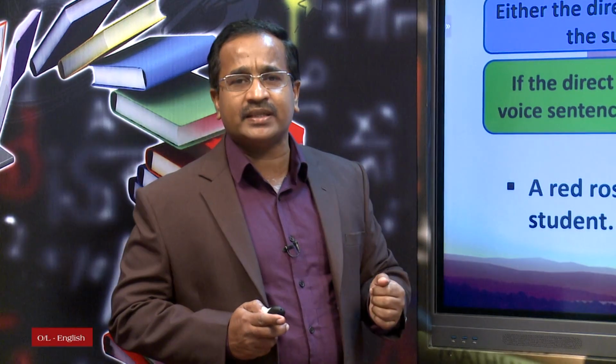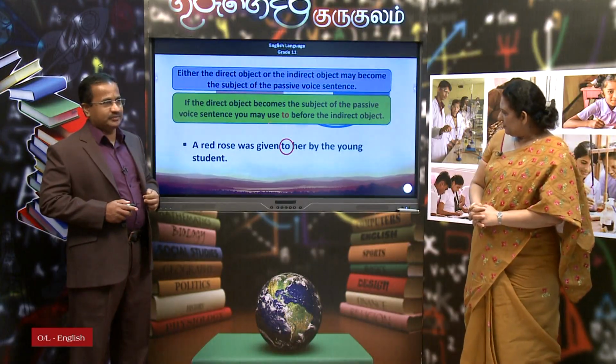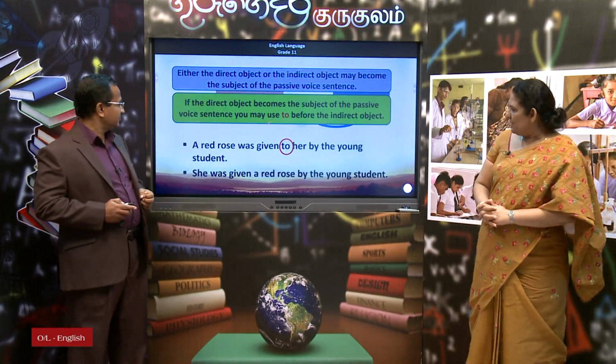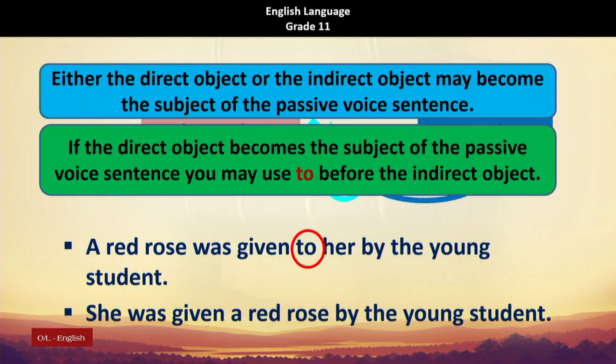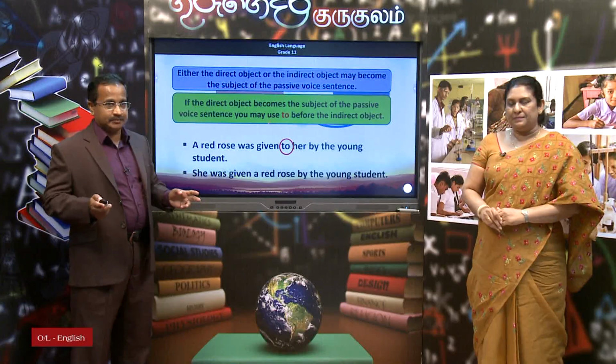And the next one, the indirect object can be used as the subject of the passive voice sentence. Have a look at this sentence. I think Nirmala is going to read it. A red rose was given to her by the young student. The next way, she was given a red rose by the young student. Right. The word her becomes she here because it becomes the subject of the passive voice sentence.